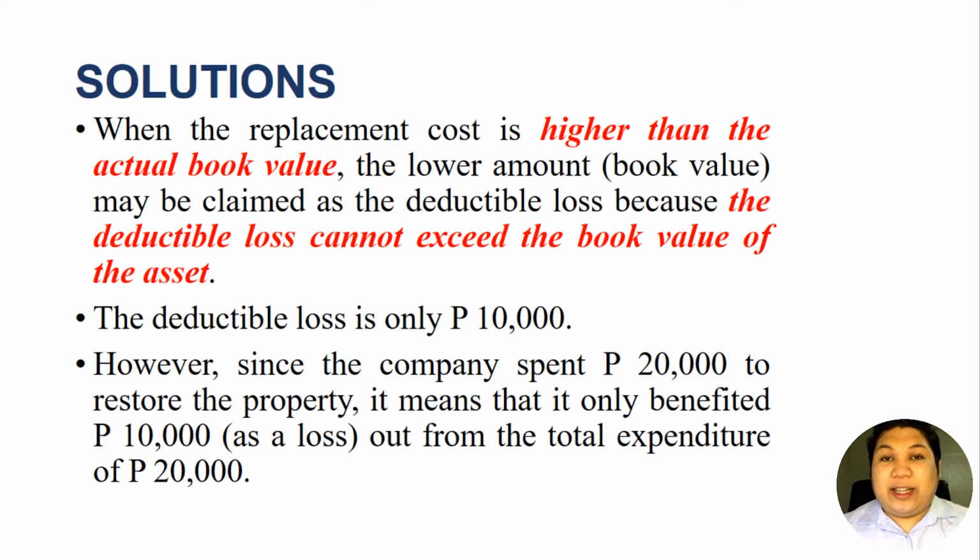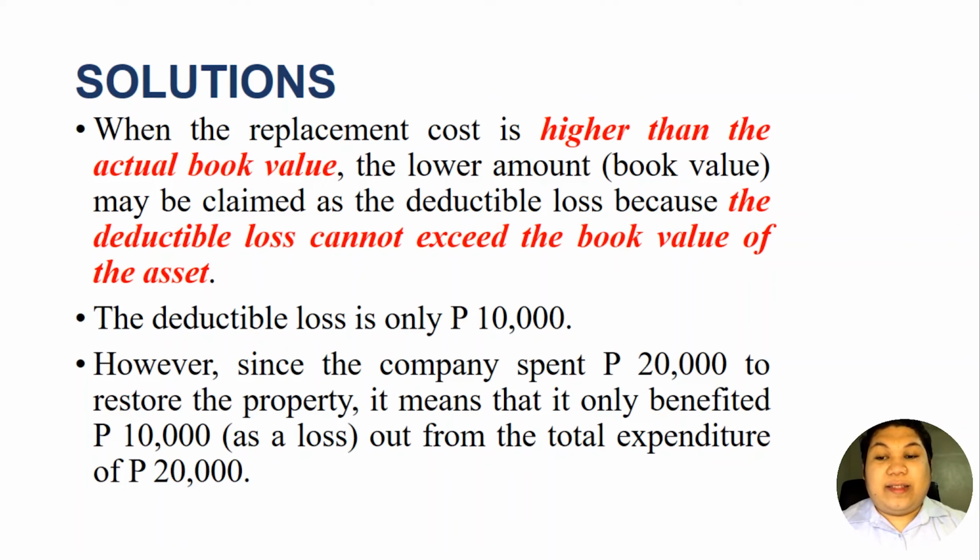If you imagine this, the taxpayer would spend 20,000 pesos to restore the property, and then it can only deduct 10,000 pesos as a loss from its gross income. Therefore, the taxpayer only shielded himself from the payment of income tax for only 10,000 pesos, even though the actual loss there is 20,000 pesos.